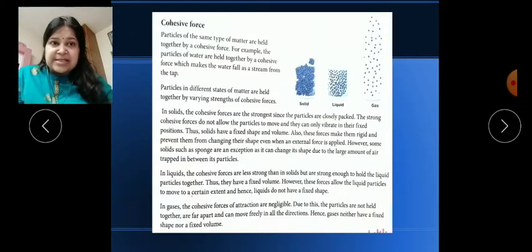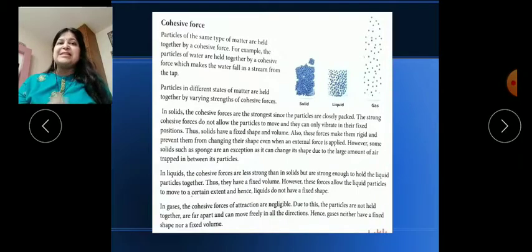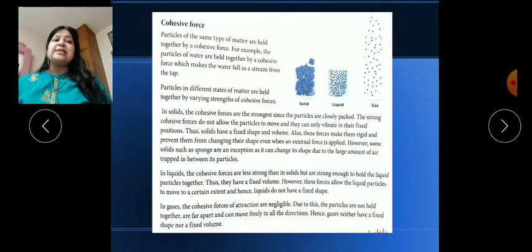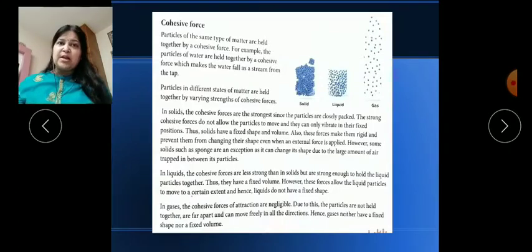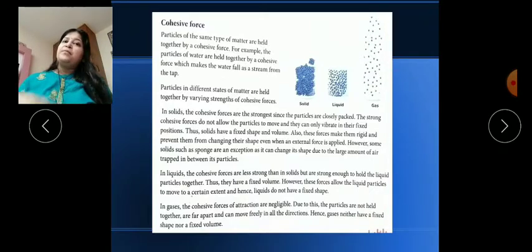In case of gases, the cohesive force of attraction is negligible, as I said, negligible means zero. Due to this, they are far from each other and can easily diffuse from one region to another in all directions. So we can say that gases have neither fixed volume nor fixed shape.